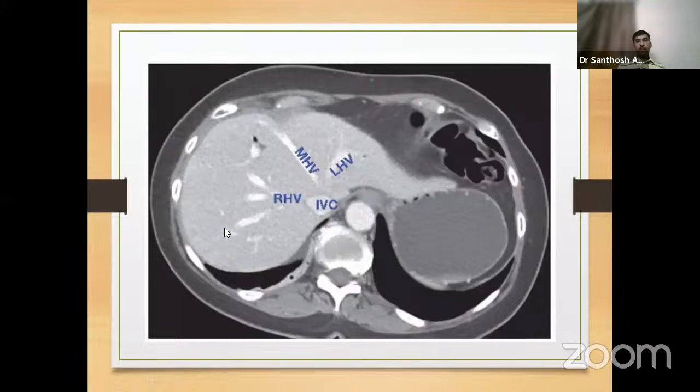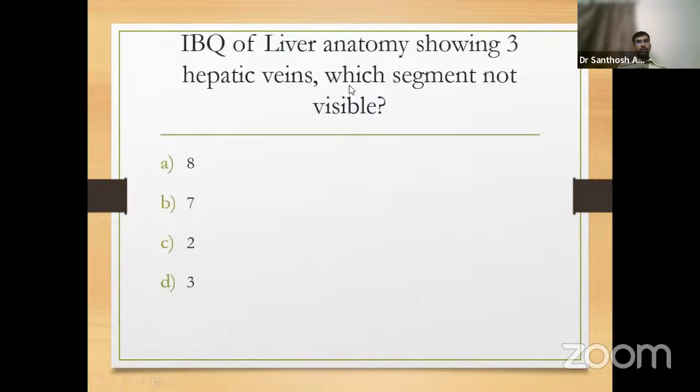Now, the next question was an image-based question. A cross-sectional image of the cephalad portion of the liver was given like this. I have marked 4 veins in it, and the question was, which segment of the liver is not seen in this CT picture? So which segment is not visible? 8, 7, 2, and 3.